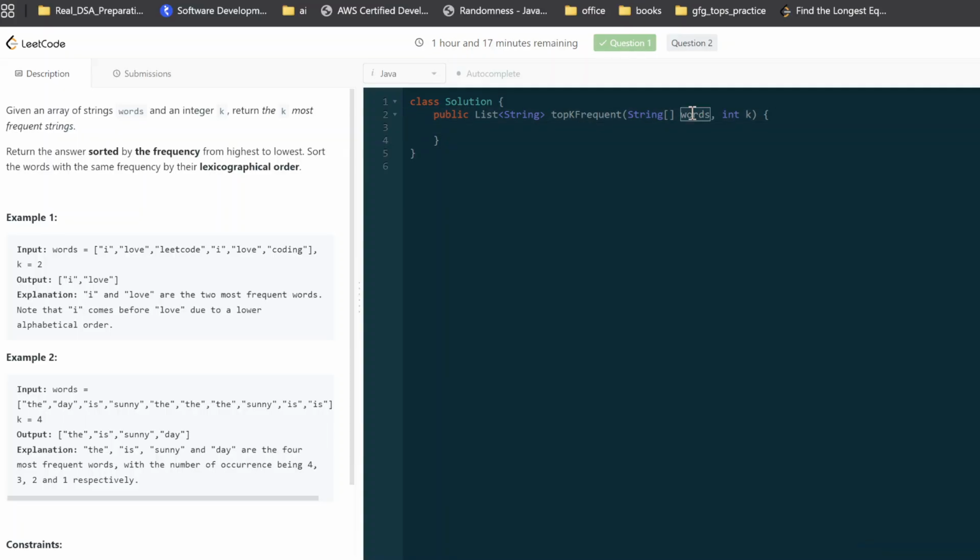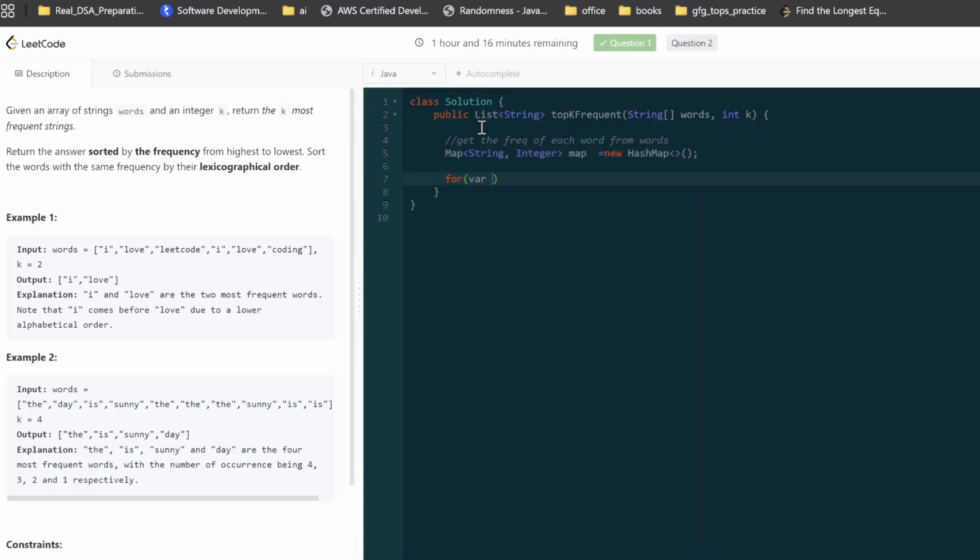For each word, I'm going to get its frequency, right? So that's the very first step: get the frequency of each word from words. How we're gonna do that? I will create a map of a string and integer. So key will be string, value will be integer, right? New hash map,